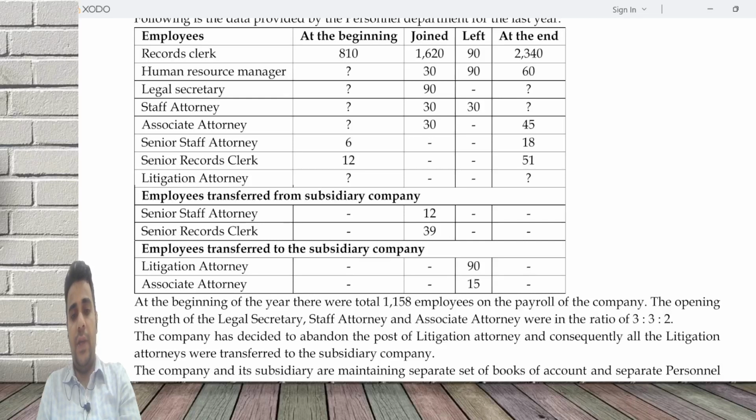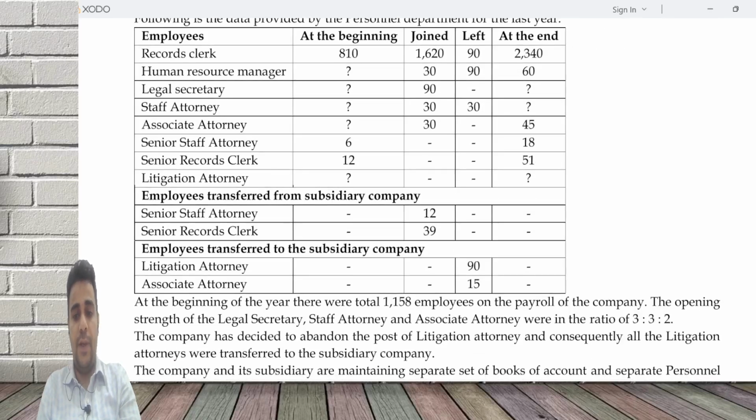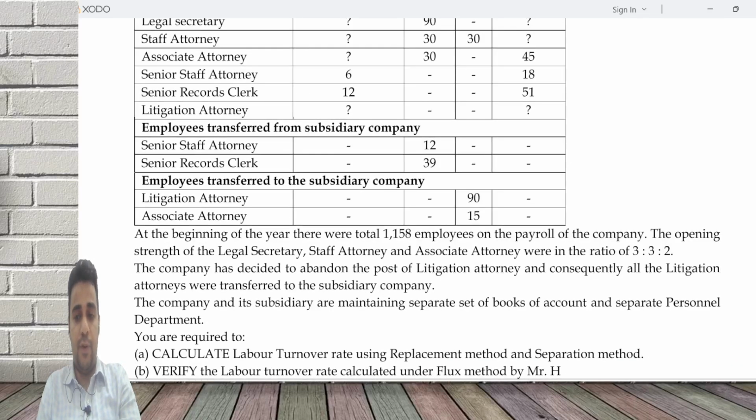At the beginning of the year, there were a total of 1158 employees on the payroll. Opening strength of legal secretary, staff attorney, and associate attorney is in the ratio of 3 is to 3 is to 2. Company has decided to abandon the post of litigation attorney, and consequently, all litigation attorneys were transferred to the subsidiary. Company and the subsidiary have separate books of accounts, separate departments. Calculate using replacement and separation. Verify the turnover rate calculated under flux method. Go through the question.